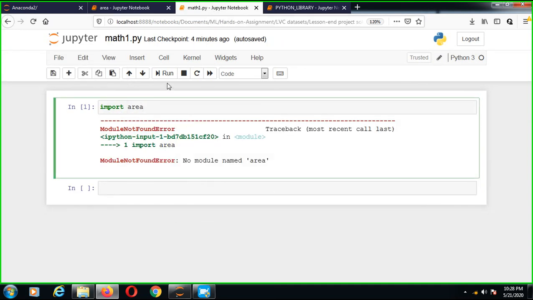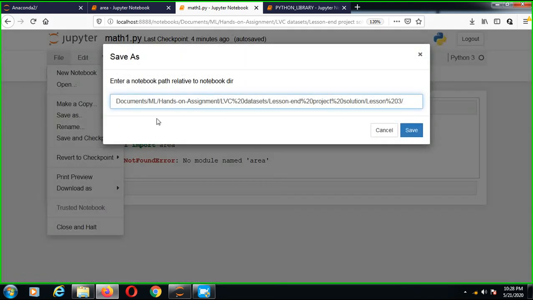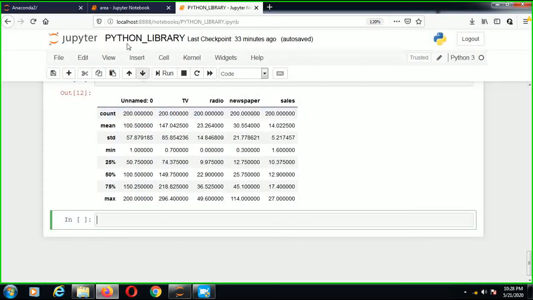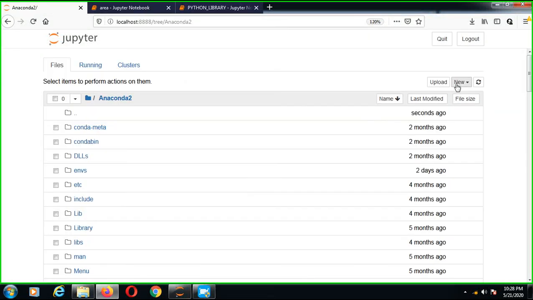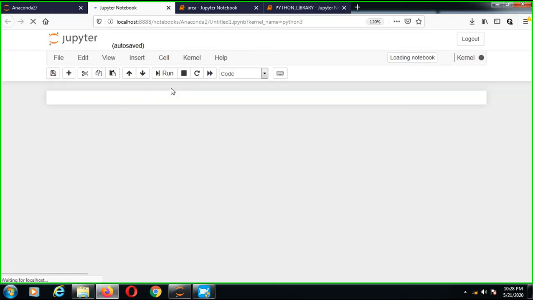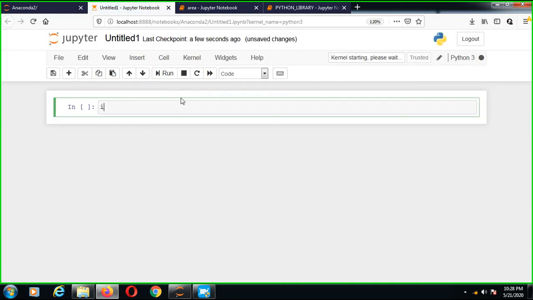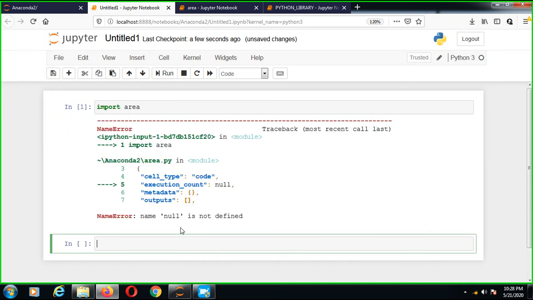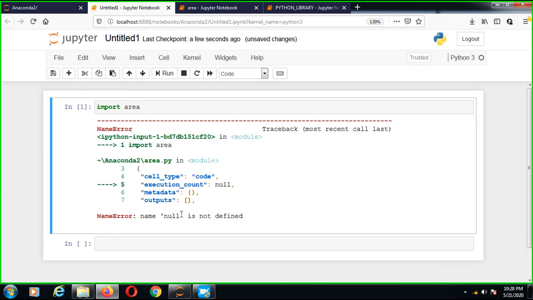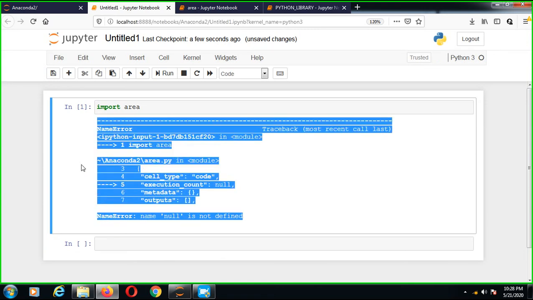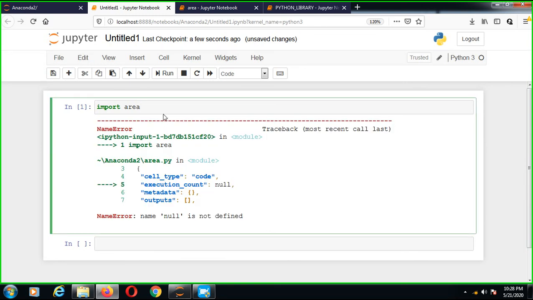Now I save this file. I delete this file and make a new file at the same address. You can see the error: name null is not defined. Import area.